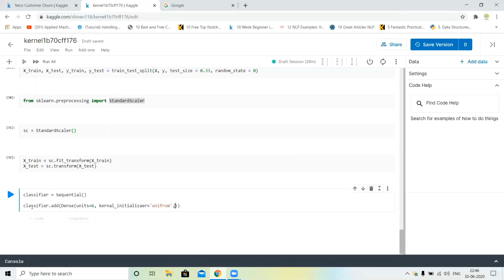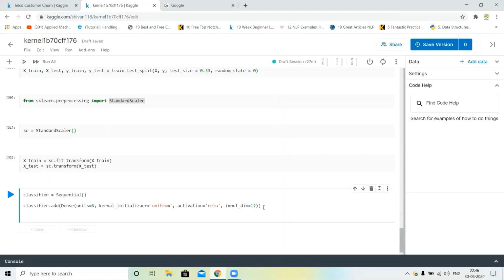Next we will define the activation function. Which activation function will we use? ReLU activation function we will use. Next, input dimension is equal to 12. Okay.